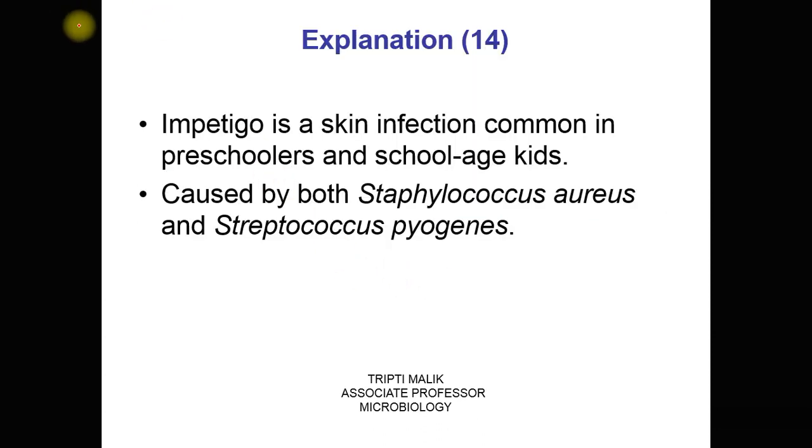Impetigo is a skin infection caused by Staphylococcus aureus as well as by Streptococcus pyogenes. It is common in kids, in preschoolers and school-going kids.